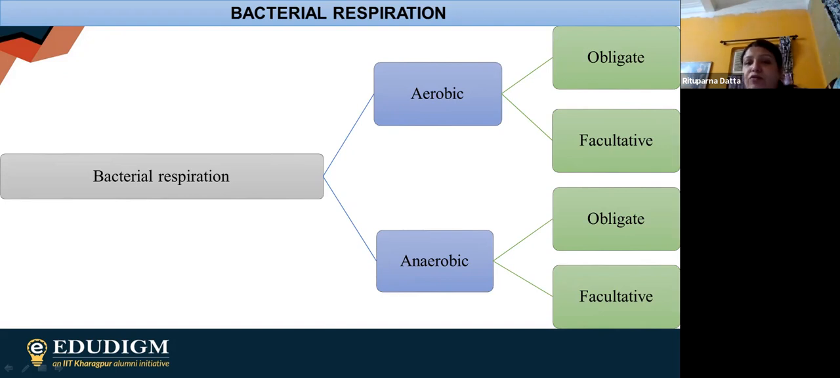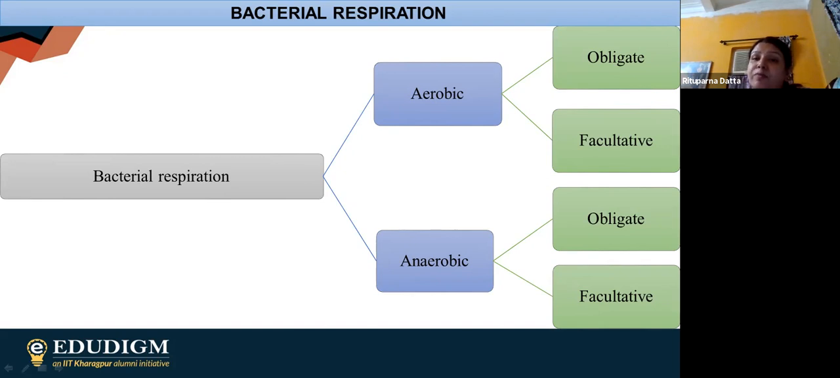So first we are going to check with the obligate. Obligate means obviously they need a particular gas. If I am saying obligate aerobic, that means they need oxygen. Without oxygen, they can't survive. Obligate anaerobic, that means they don't need oxygen. If oxygen is present, obviously they are going to die. So that is why obligate anaerobic.